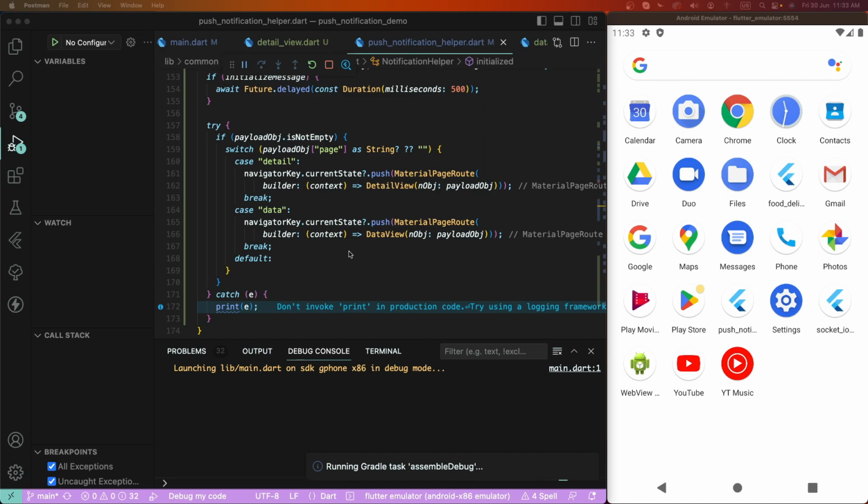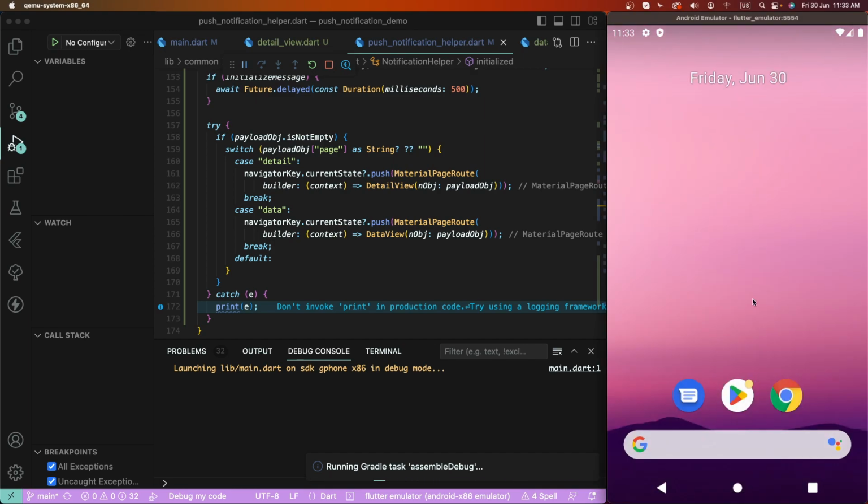Now I am waiting for the app to run inside Android. And here are the three test cases. Run the app with the test push notification tab. After putting it in the background, tap on the notifications and check. Then, after that, test the terminal: close this app, terminate the app, and then fire the push notification and test these notifications.